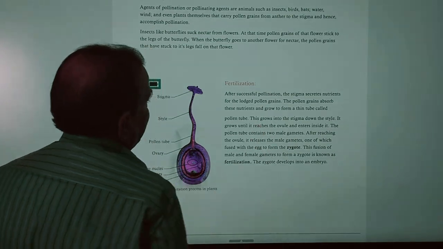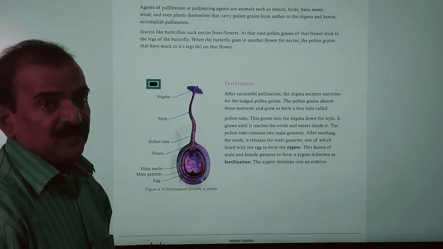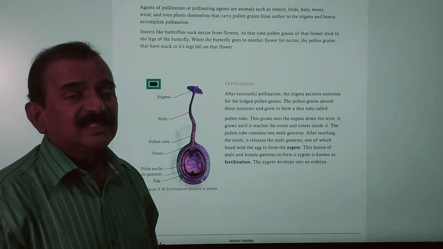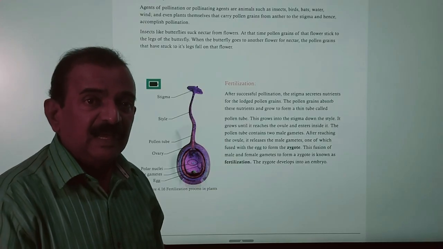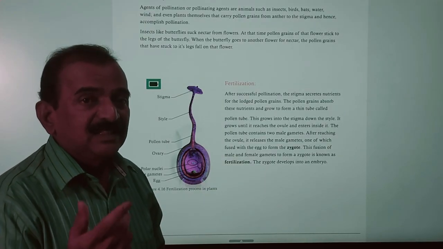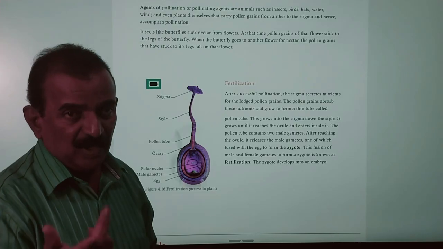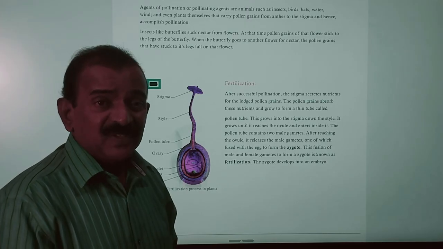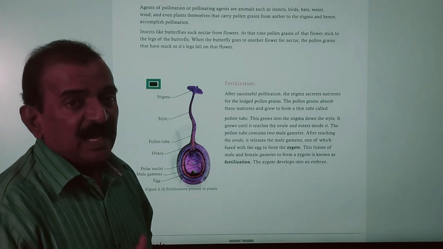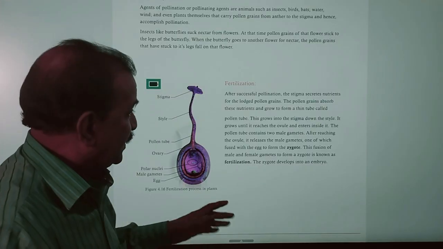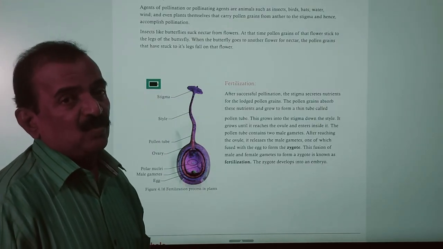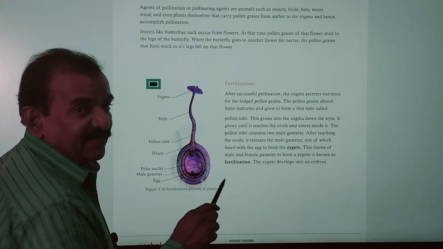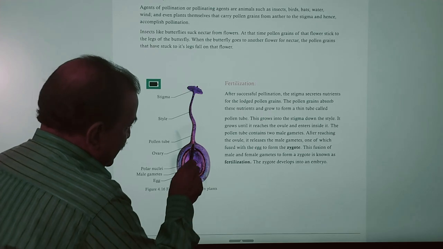Now we need to understand what is fertilization. We discussed that there are two types of pollination, and also what is pollination: transfer of pollen grain from anther to the stigma is called pollination. Pollination is of two types, self pollination and cross pollination, and cross pollination happens by means of several agents, as we discussed. Now we need to discuss what is fertilization. Here you are observing the gynoecium. What is the other name for gynoecium? Pistil or carpel. It consists of what?